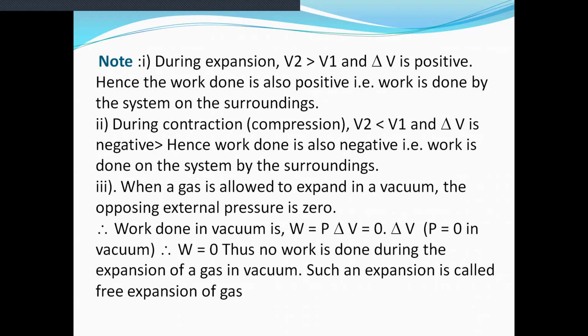As the value of V1 is 10, suppose the value of V2 is 5. Then what is the value of delta V? What is the formula for delta V? It is V2 minus V1. What is the value of V2? 5. 5 minus 10, that is minus 5. So here the value of delta V is negative.